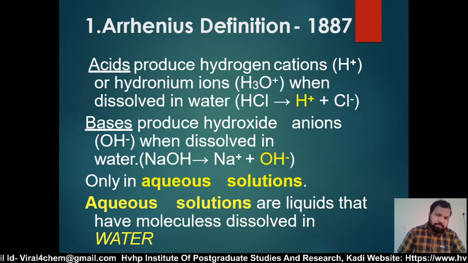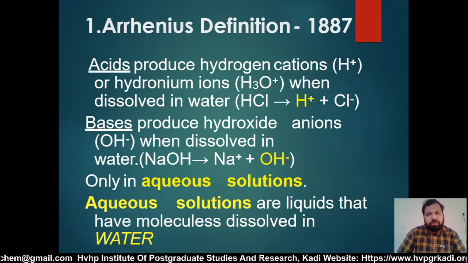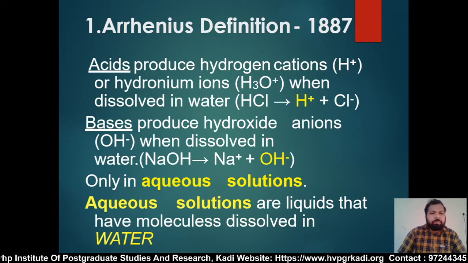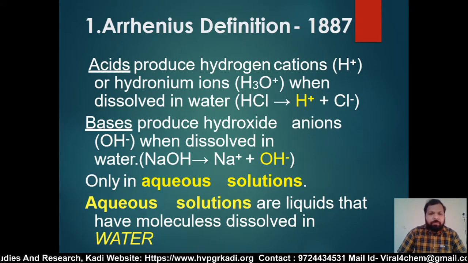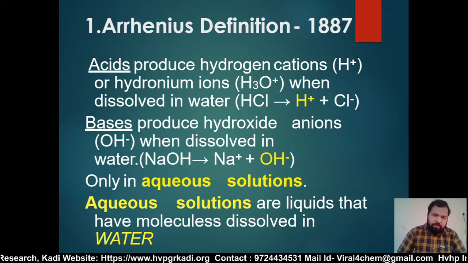For example, HCl dissolved in water gives H+ and Cl- ions, and a base produces the hydroxide ion OH- when it dissolves in water. NaOH gives Na+ and OH-.